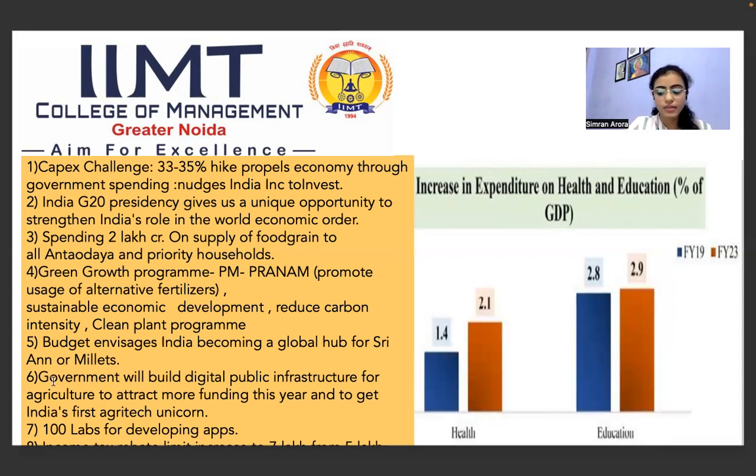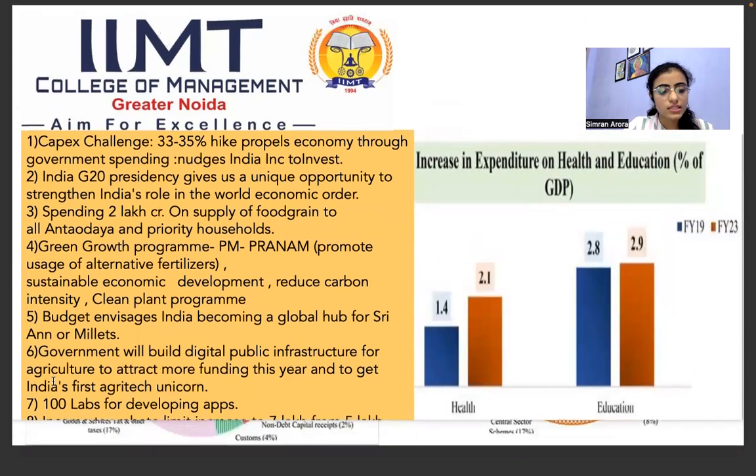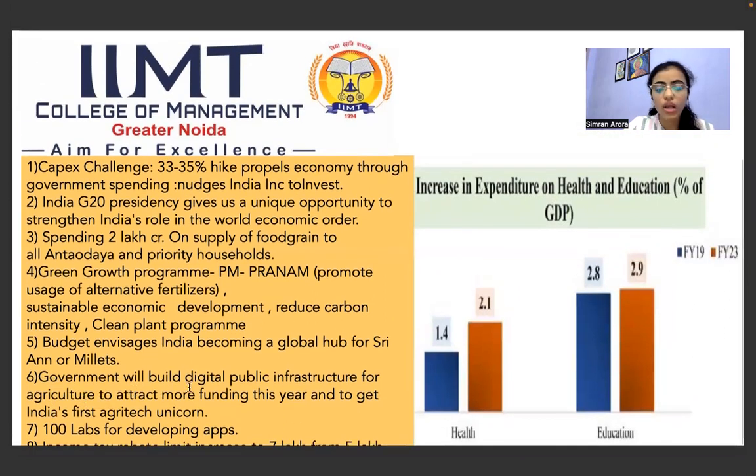Next, the government will build digital public infrastructure for agriculture to attract more funds. Our country gets more funds in the agriculture sector, but still there is not one unicorn in agri-tech.